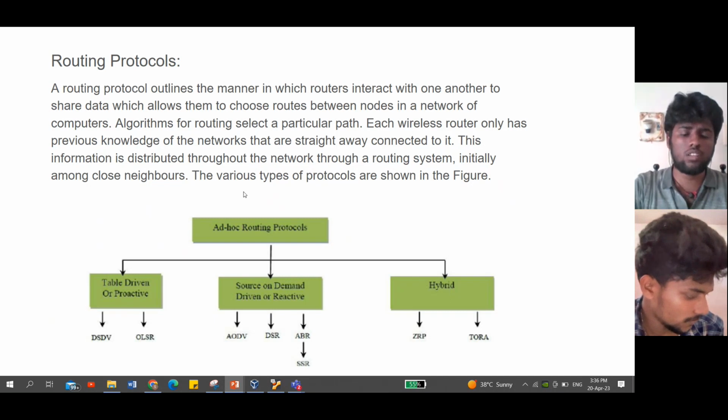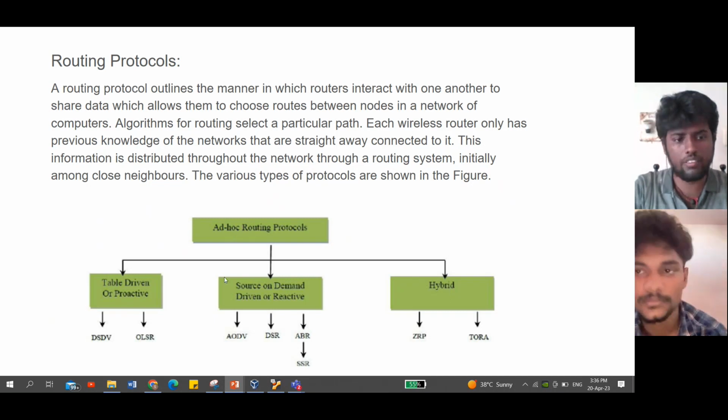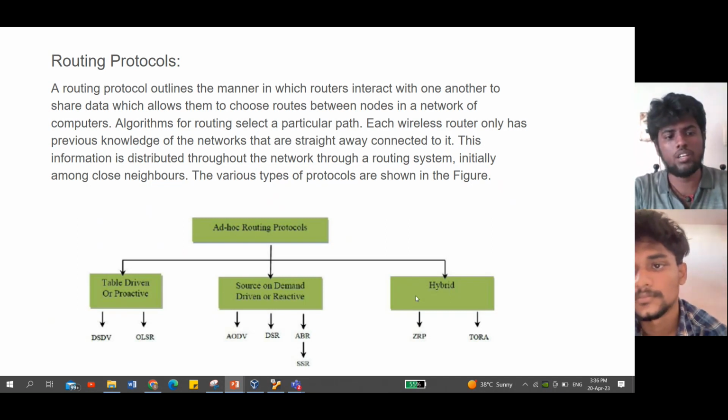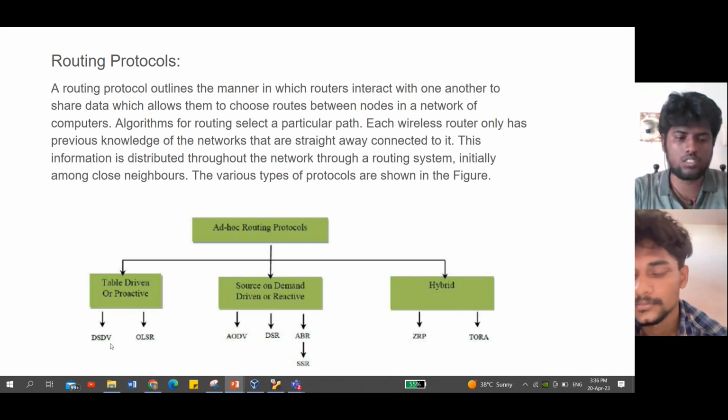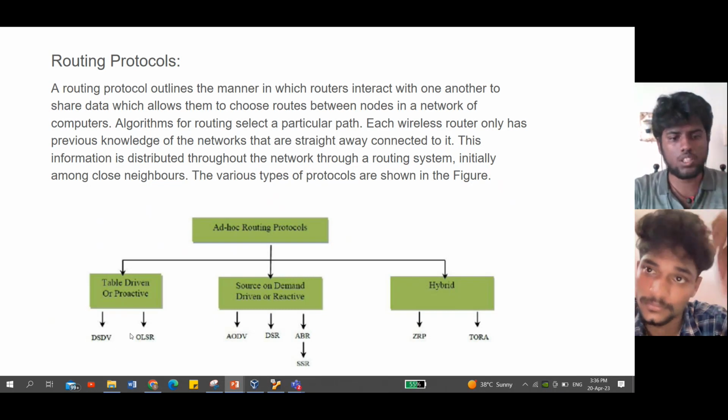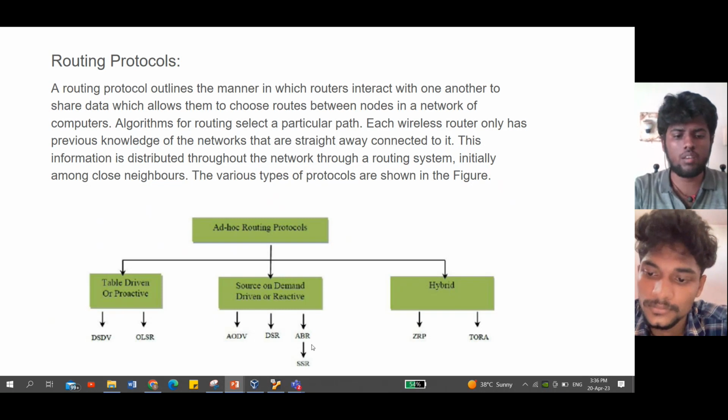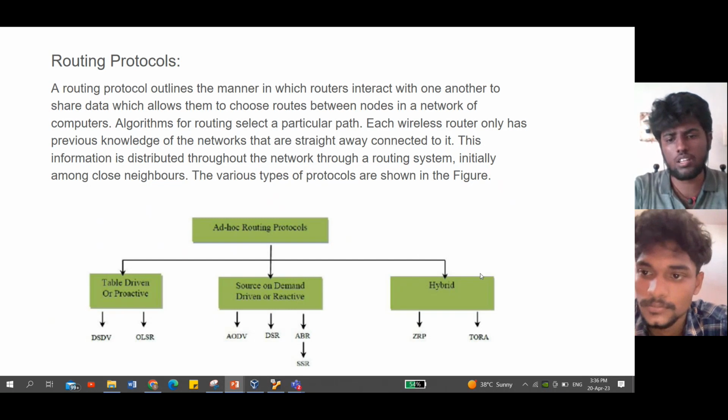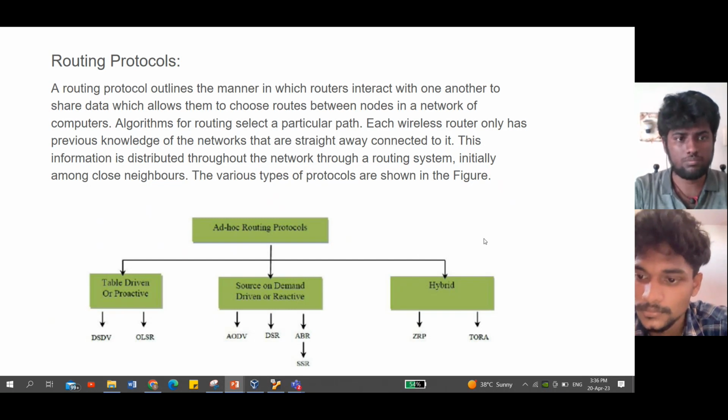Ad hoc routing protocols are divided into proactive, reactive, and hybrid. DSDV and OLSR come under proactive. AODV, DSR, and ABR come under reactive, and ZRP and TORA come under hybrid.